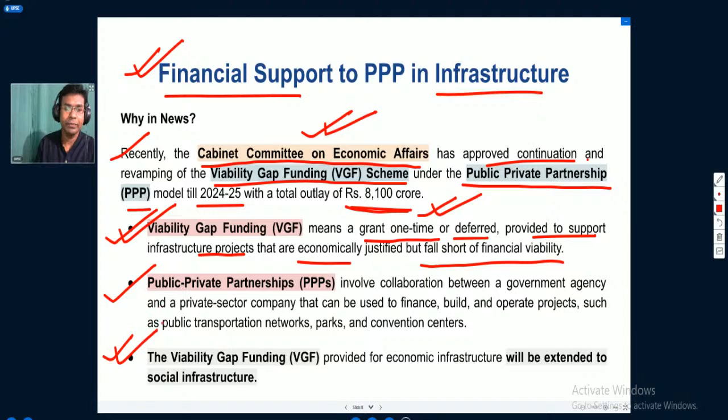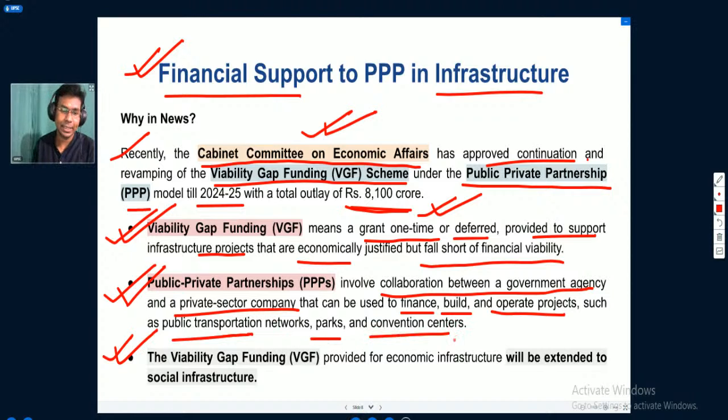Then we will understand public-private partnership. Public-private partnership involves collaboration between a government agency and a private sector company that can be used to finance, build and operate projects such as public transportation networks, parks, convention centers, etc.